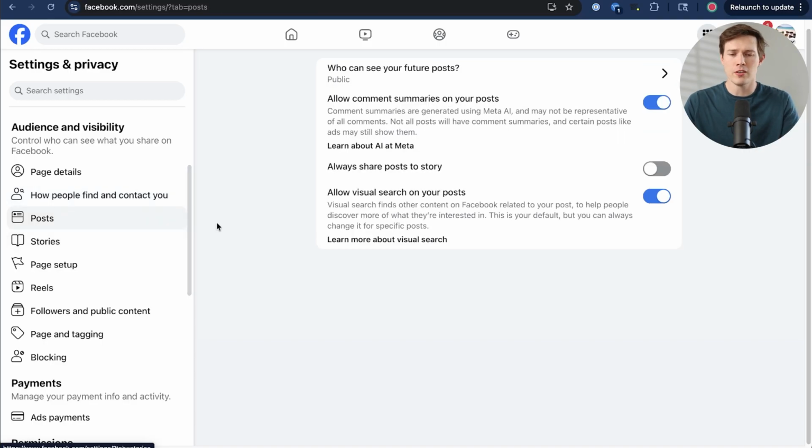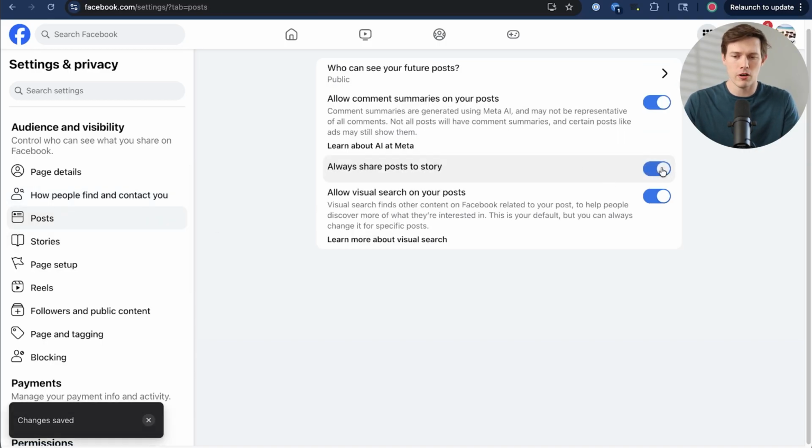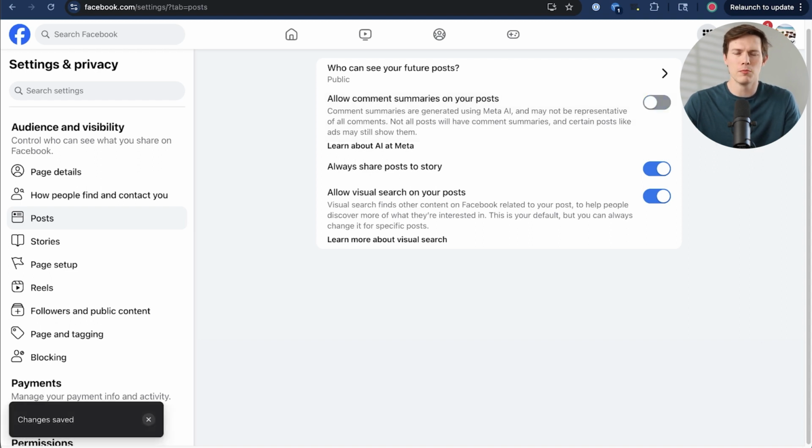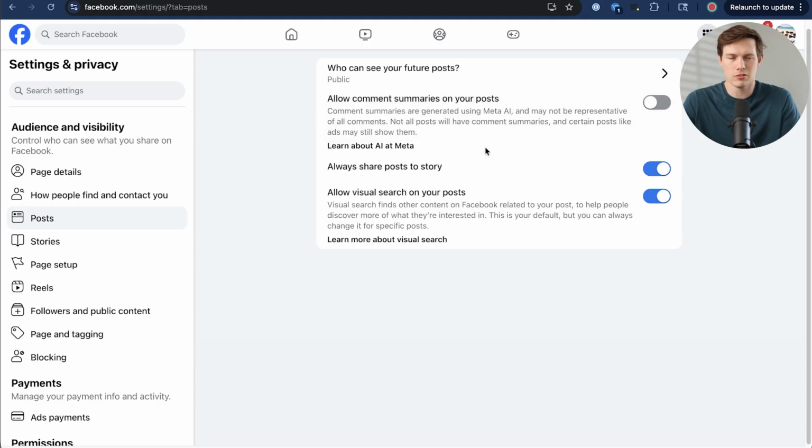We also have posts down here. I like to usually share these as a story automatically for something like this. So if somebody sees a little story icon, they click on that, they realize there's a post and they can see that as well. You can maybe disable comment summaries. I feel like that probably wouldn't make the most sense for a lot of businesses, but it's some AI stuff that does exist and people might appreciate it.